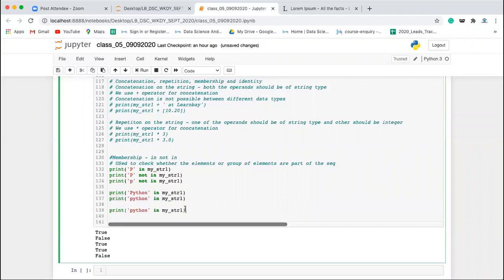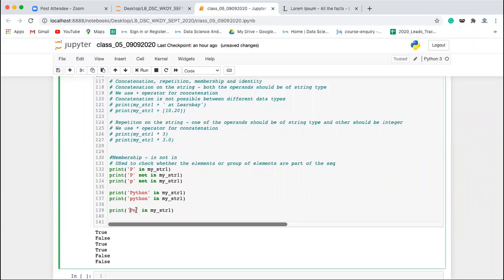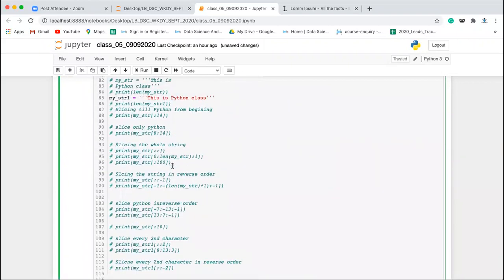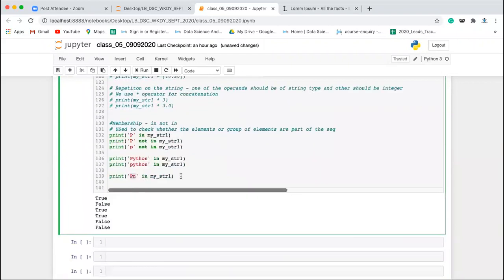And let's say you write capital P and small n. Both these characters are available in Python, but it is still giving me false. Why? Because they are not existing together. So all these values will be true or false. This is about the membership operation on the string.